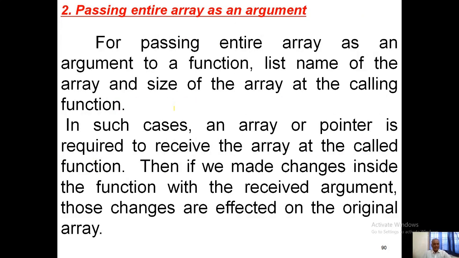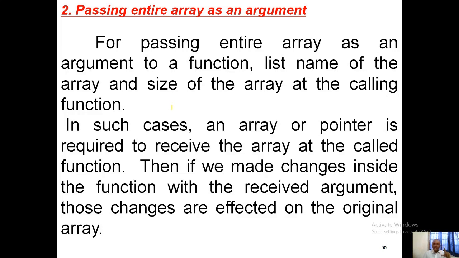Similarly, when passing the entire array as an argument, a pointer is always required to receive the array in the called function. But in the previous example we were passing only one value, so it does not require any pointer, because there we are passing only an ordinary value. Here we are passing all the values of the array, so it requires one pointer.